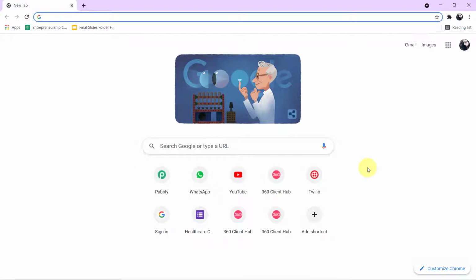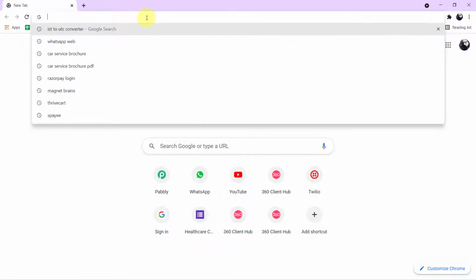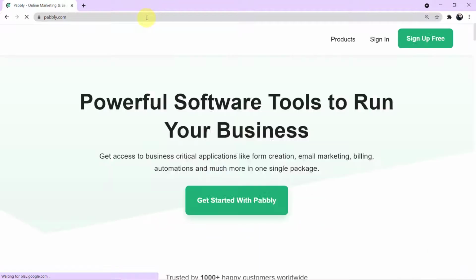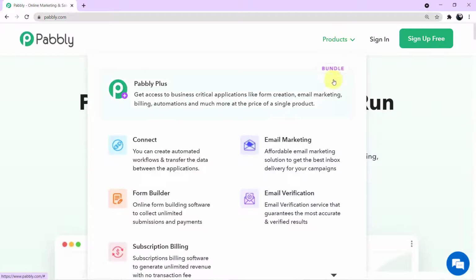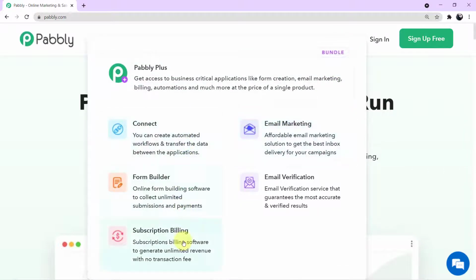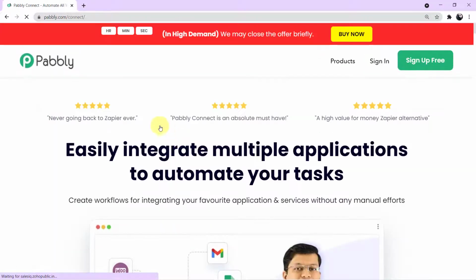Okay guys, so to start with the process, you have to first open your browser, come to the search engine, and here you have to search for Pabbly. Type Pabbly, remember, Pabbly, okay. As you can see on my screen, this is the website page of Pabbly. Now, what we have to do, come on product and you can see all of the 5 applications offered by Pabbly. Today we are using Connect, so click on Connect. Okay, and we have reached the landing page of Pabbly Connect.